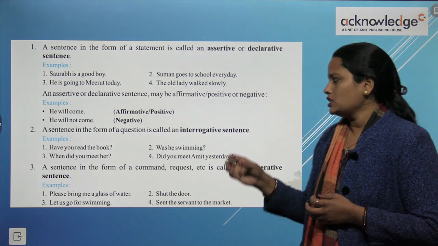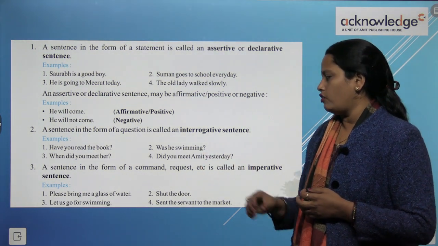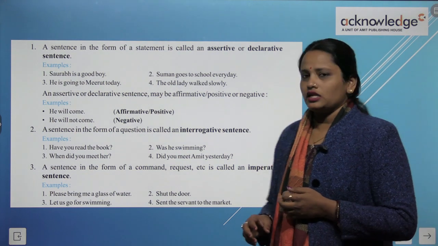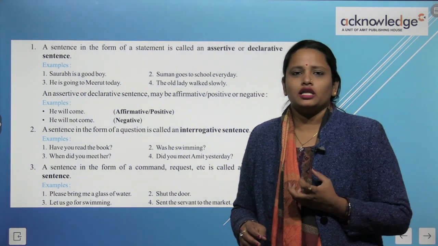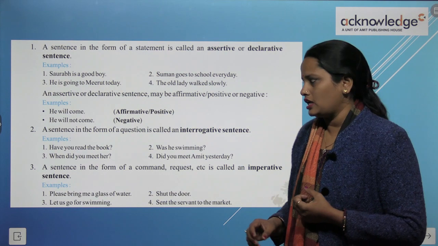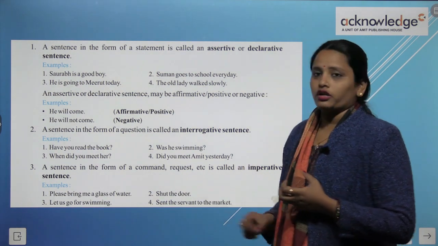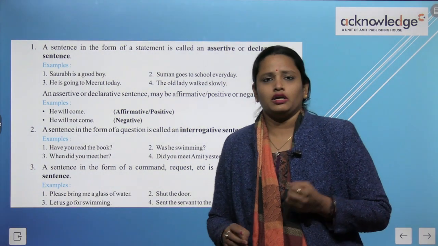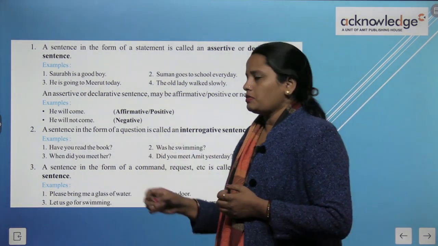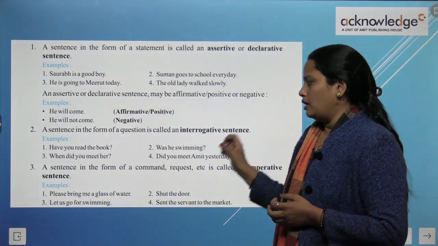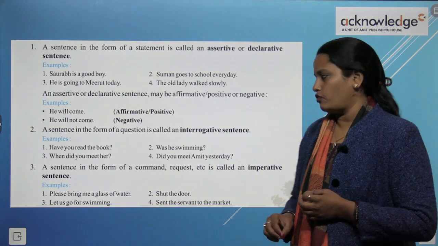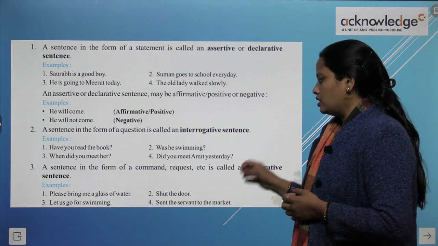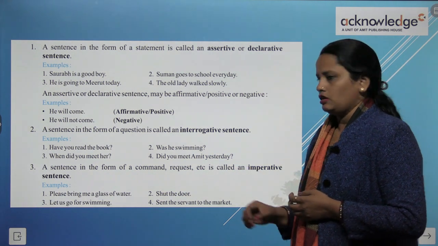Now the third one is, a sentence in the form of command, request, etc. is called an imperative sentence. So ऐसे sentence जो किसी को command दे रहे हैं या request कर रहे हैं या फिर किसी को order दे रहे हैं ऐसे sentence हम imperative sentence की category में रखते हैं. So here some examples are given, children. Please bring me a glass of water. Shut the door. Let's go for swimming. Send the servant to the market.